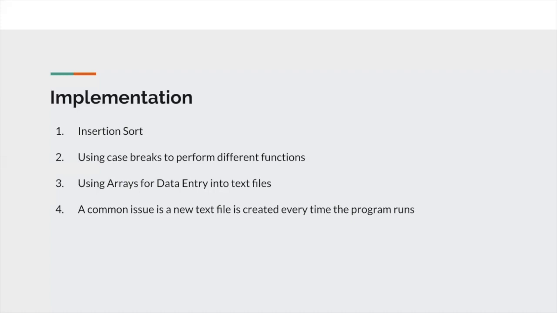We used arrays for data entry into text files. The reason is that we don't have a lot of experience using vectors, pointers, and ADTs, so we used the thing that we knew best. And a common issue that Alex brought up is that every time we run the program, it creates a new text file. It's kind of annoying.